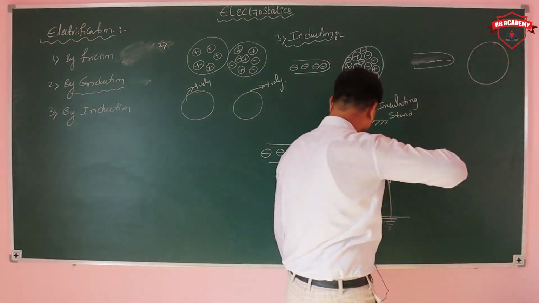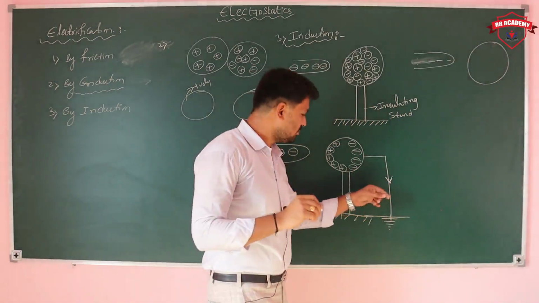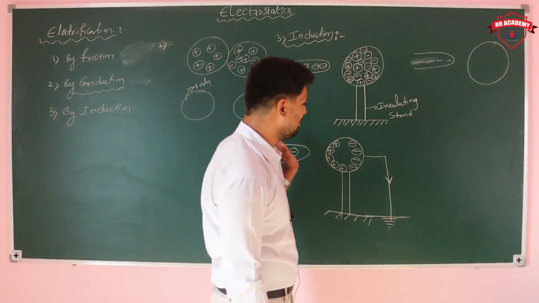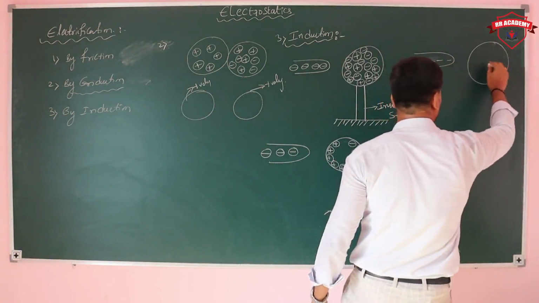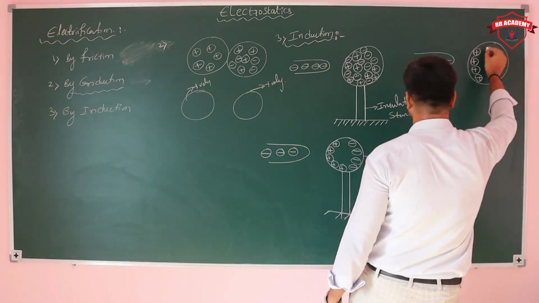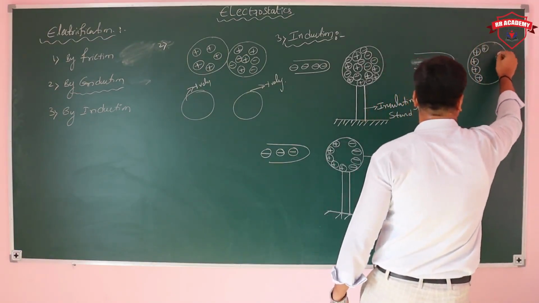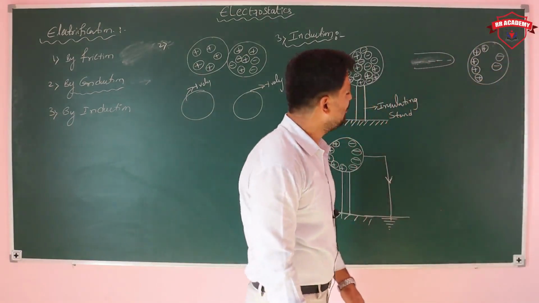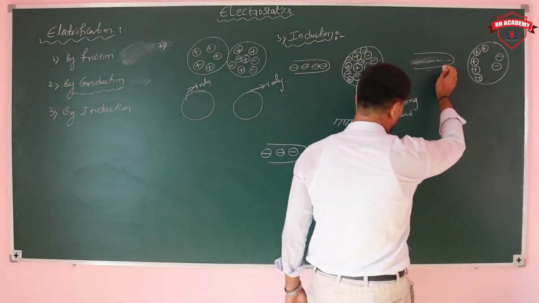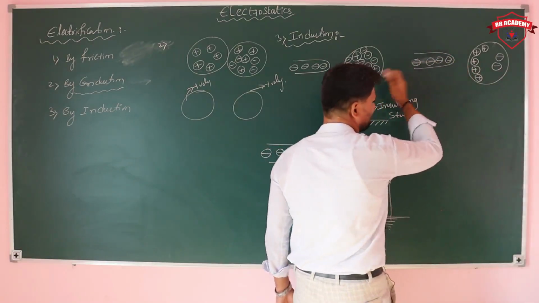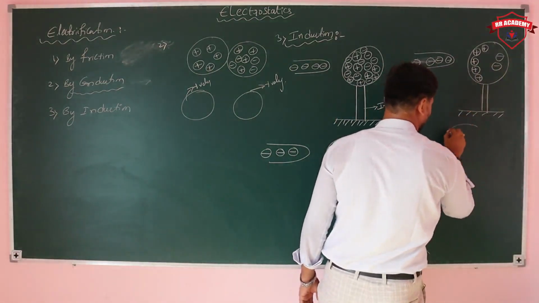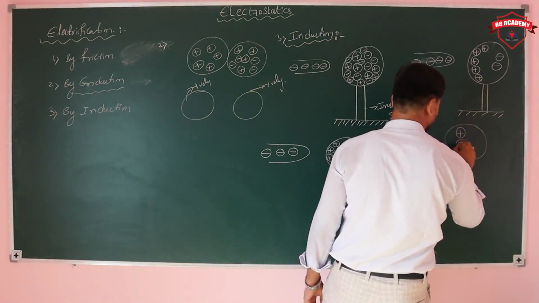After the transfer of some electrons, we remove the earthing and also take away the negatively charged body. Previously the body had an equal number of electrons and protons. Now some electrons are transferred, we are removing the earthing, and we are taking the negative charge away. Then the body takes up an equilibrium distribution of the charges.